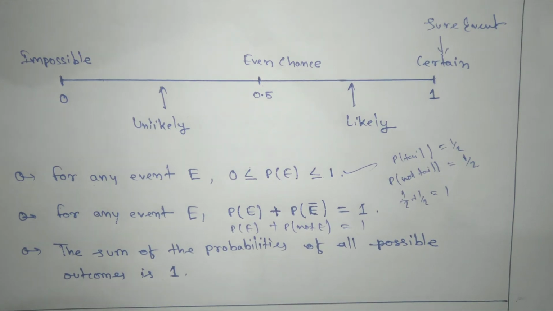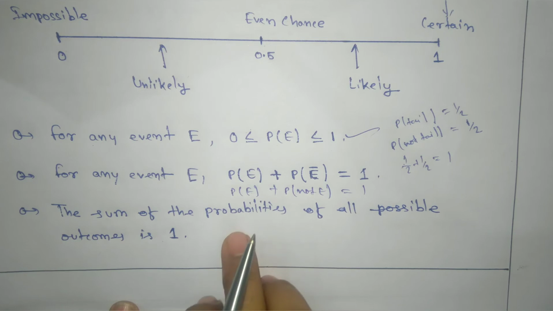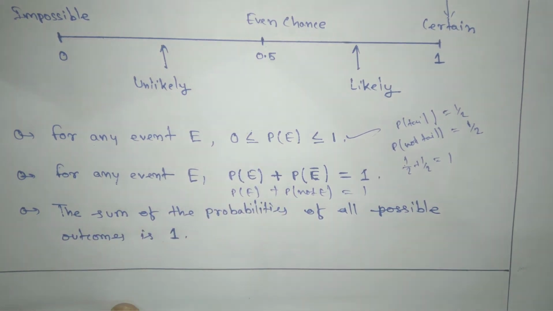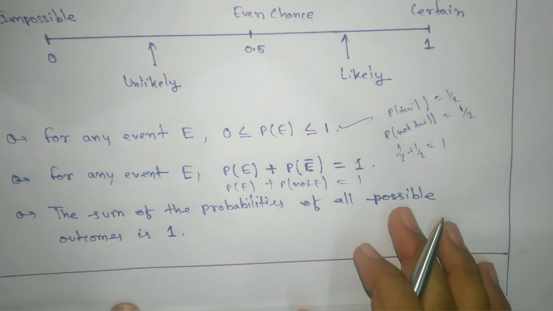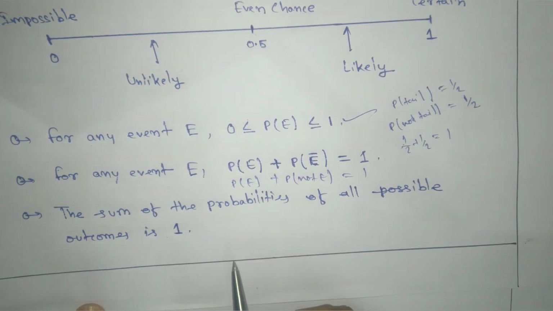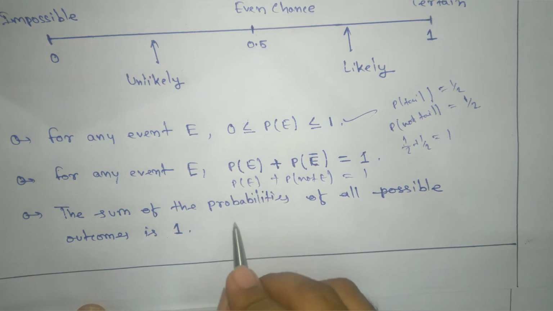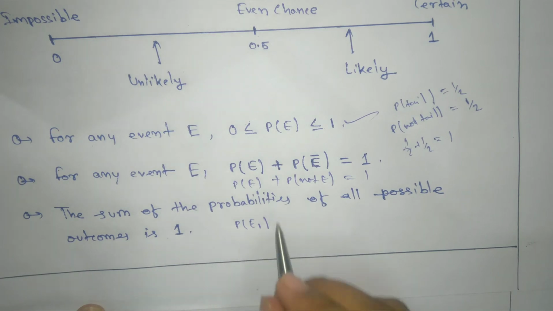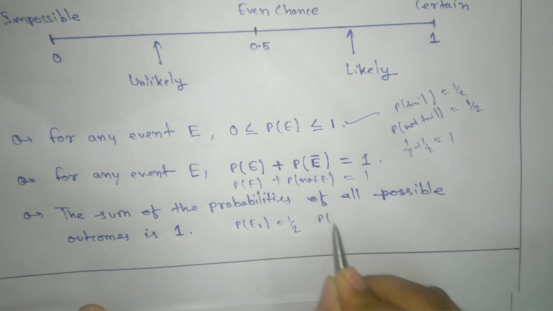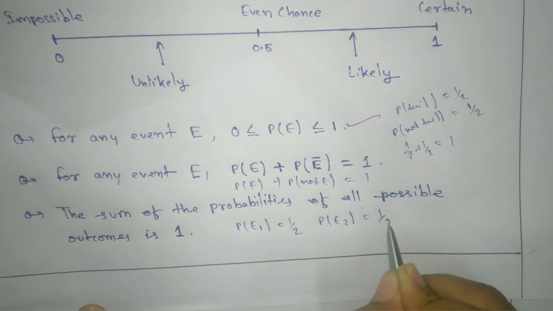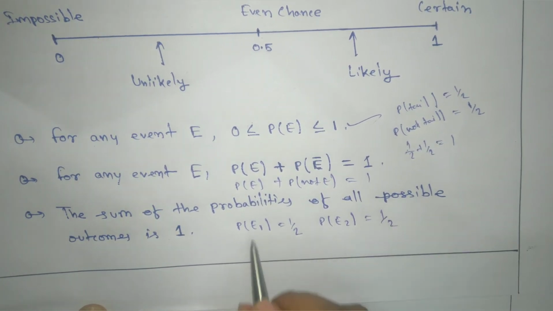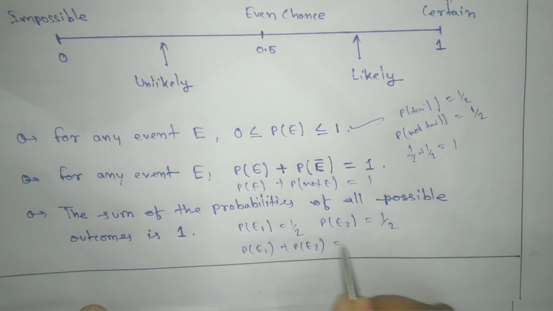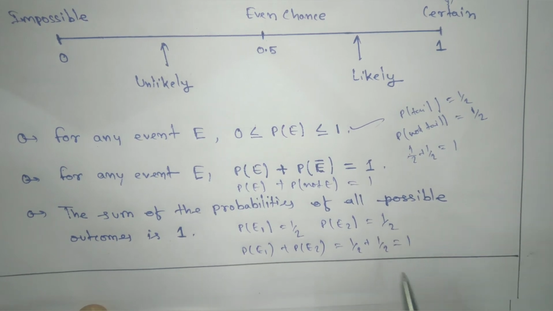The third one is that the sum of the probabilities of all possible outcomes is 1. If I ask you to throw a coin, take E1 as getting a tail, that gives half, and E2 as getting a head. If you add P(E1) plus P(E2), you get half plus half equals 1.